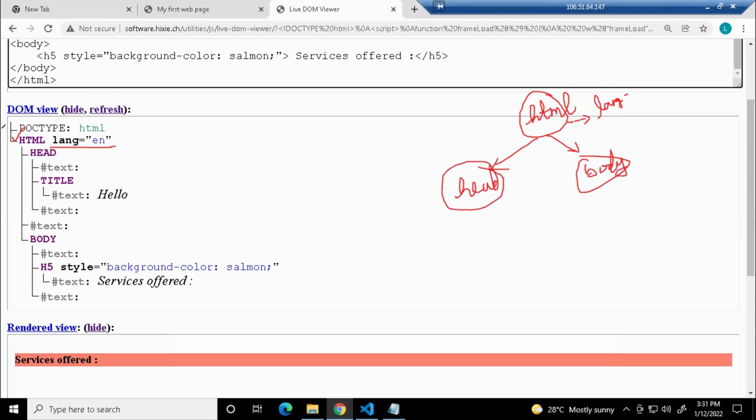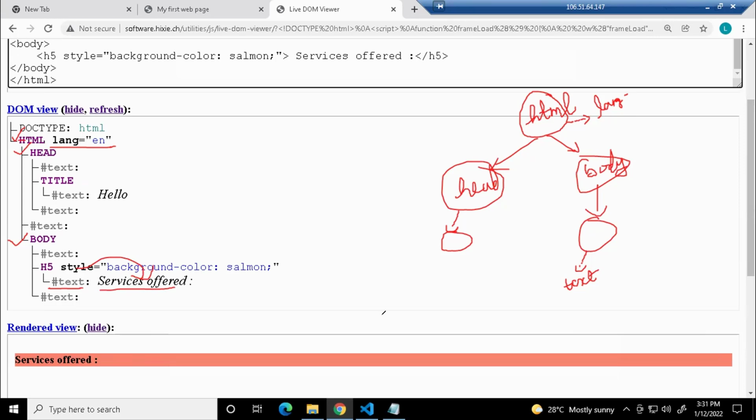So the same way it's created, HTML has a head and a body. If you drill down, in the head you'll have a title. In the body we have an h5 tag. For that, where the text is present, it will be created as a node separately. It's meta information, a small piece of additional information, and this node itself will have a text node. The text will be "services offered". So this text alone will be shown in your output and this style will be applied on this text.